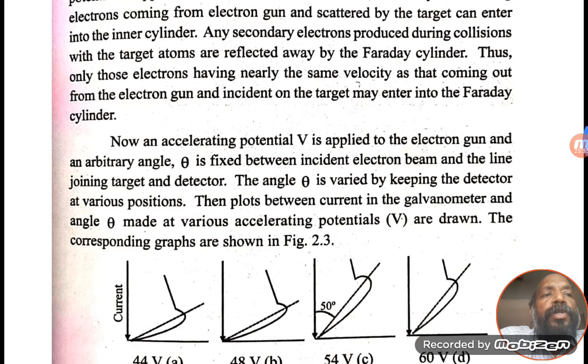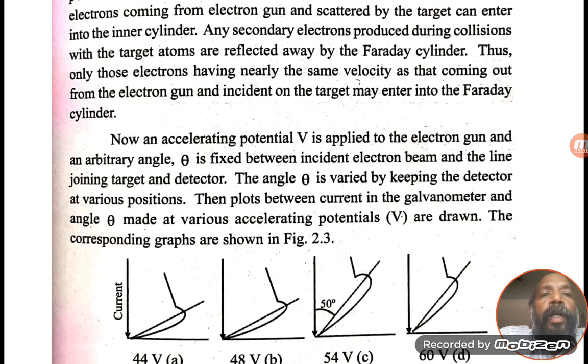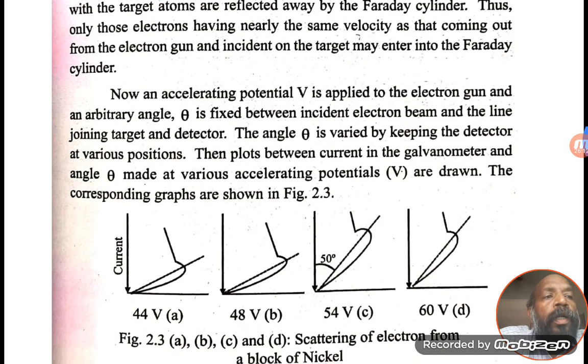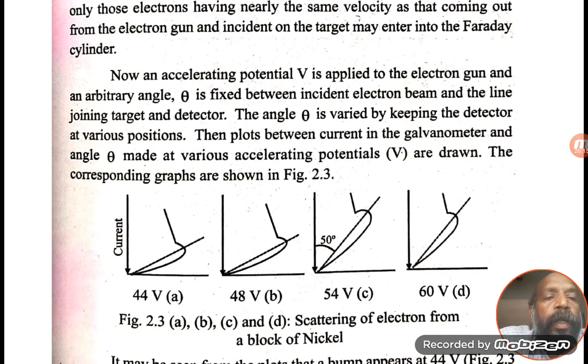Now an accelerating potential V is applied to the electron gun, and the angle theta is fixed between the incident electron beam and the line joining the target and detector. The angle theta is varied by keeping the detector at various positions. You can change the target, so the incident angle will also change. Then plot the current graph between theta and the accelerating potential.